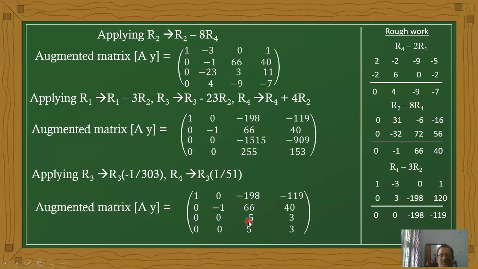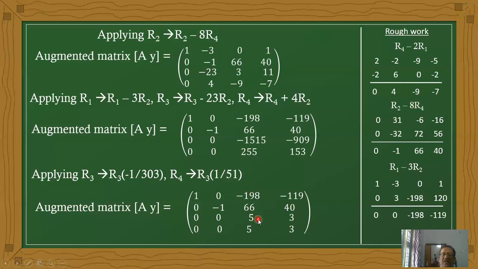Now observe here, the first row, first element is 1. Second row, second element is 1. Now here third row, third element is not 1. Even though, now here we want 0 in the remaining elements. How does it happen? Minus 198 and here we have 5. Therefore multiplying the first row with 5, and multiplying the same value with R3.